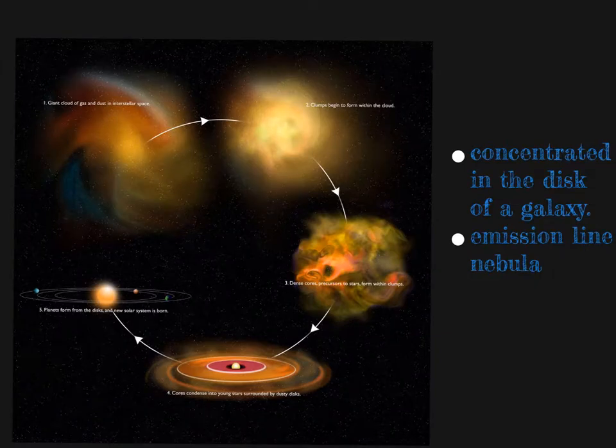Where in galaxies is star formation occurring? Star formation regions are all concentrated in the disk of a galaxy. Within the disk, we see a lot of clusters of dust and gas. This is where we start to see the formation of young stars. Also in this region, there is an emission line nebula, which is called the H2 region. In this specific area, young stars and dust accumulate together to fully develop the star. In other words, it starts out as a confined disk that slowly starts to spiral outwards.